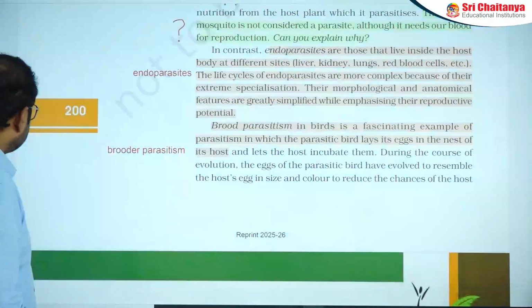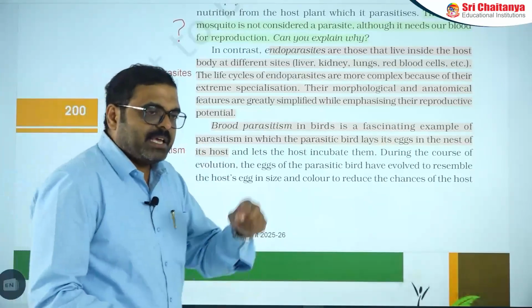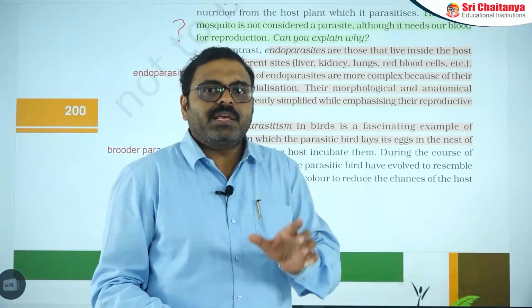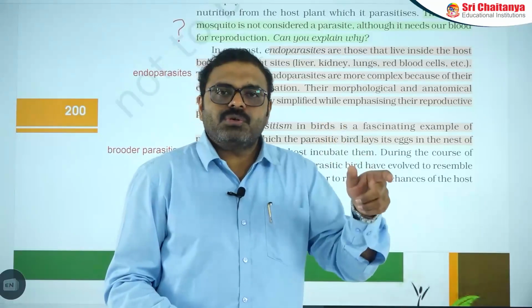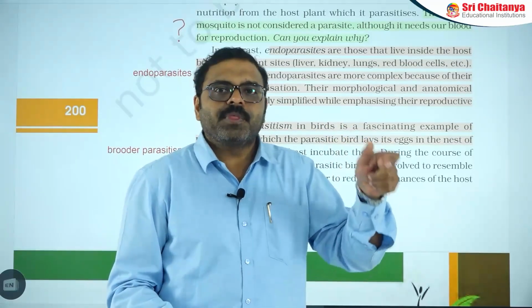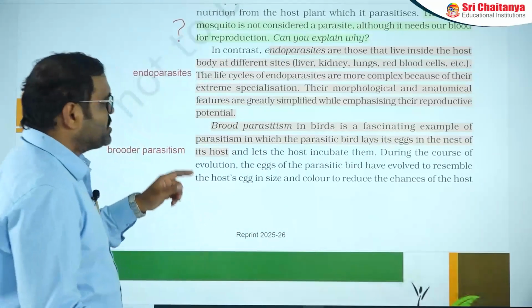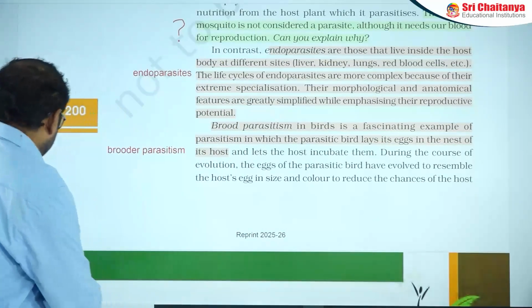Brood parasitism means one bird laying its eggs in another bird's nest. Example, quail laying their eggs in a crow's nest. The reason is that the quail is using the crow as its host to hold its eggs, because in this condition the crow will lose its babies even. You can find the point here.